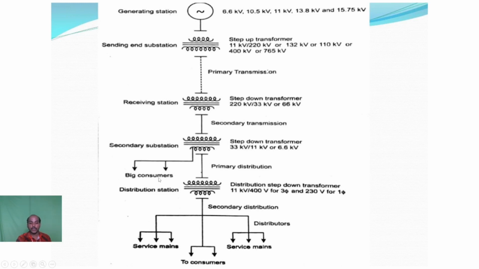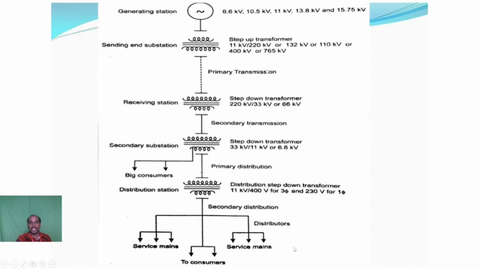Next, we are going to supply the service mains consumers through distributors. The rating will be 400 volts for 3-phase supply, or 230 volts for single phase supply. These are mostly residential and small commercial places, where the required voltage is 400 volts for 3-phase and 230 volts for single phase. The single phase and 3-phase voltages are connected to the service mains through the distribution transformer.